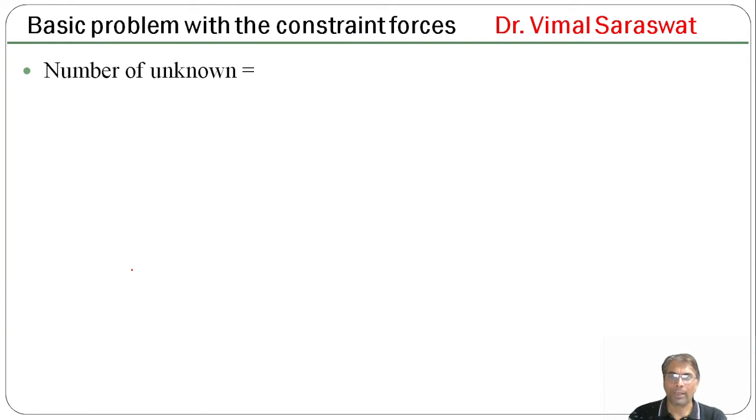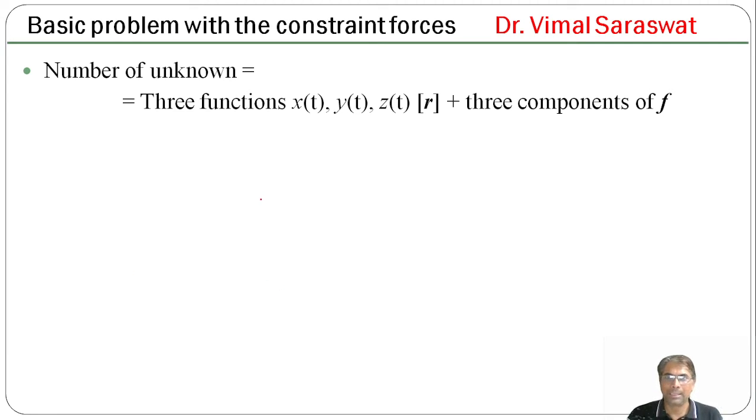Now, the number of unknowns is 3 functions x(t), y(t), z(t) plus 3 components of f, that is the constraint force.